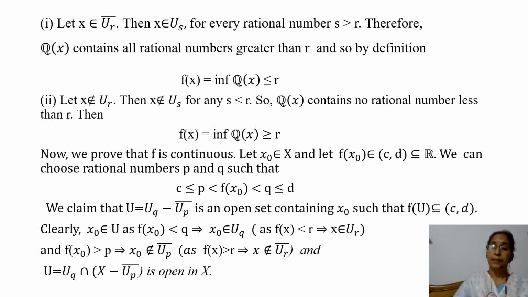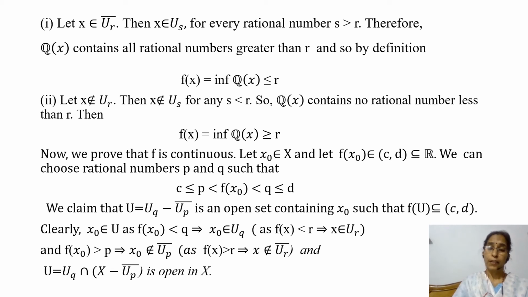Clearly, x naught belongs to U. Why? Because f of x naught is less than q, and this implies that x naught belongs to U_q, as we have shown that f of x less than r implies x belongs to U_r. So here we have f of x naught is less than q, so x naught belongs to U_q.